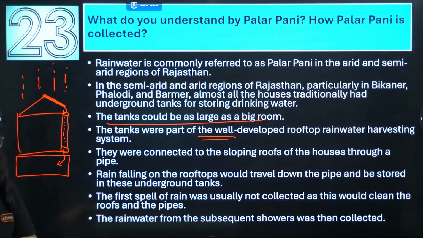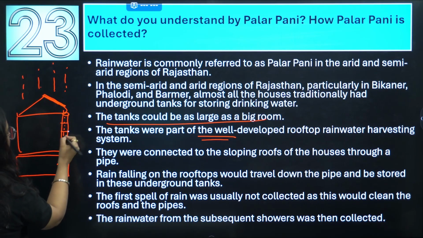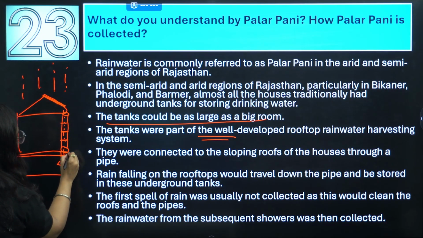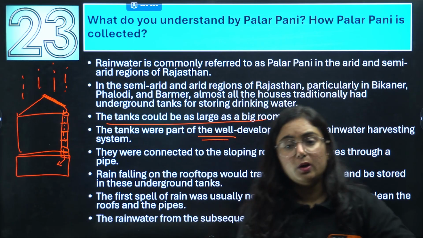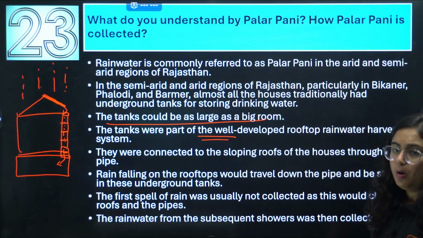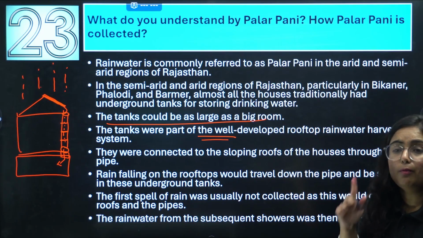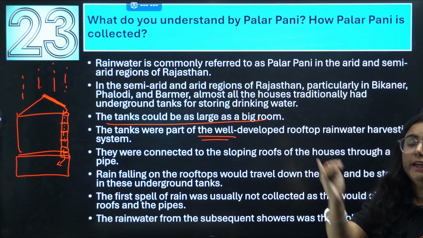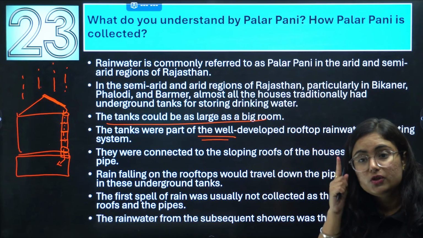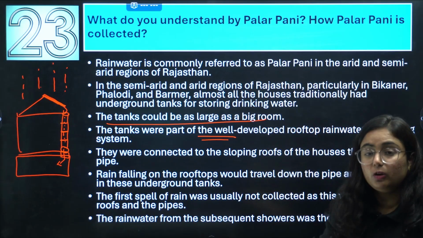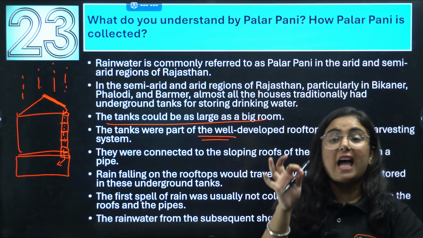And do you know that many filters are attached with this pipe and even at the entry of the tank, so that they can reduce the unwanted material in the water. And one more important thing to keep in mind is that the first spell of rain is usually not collected, because we know that it is associated with acid rain.